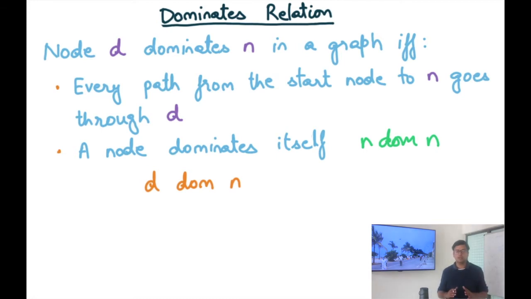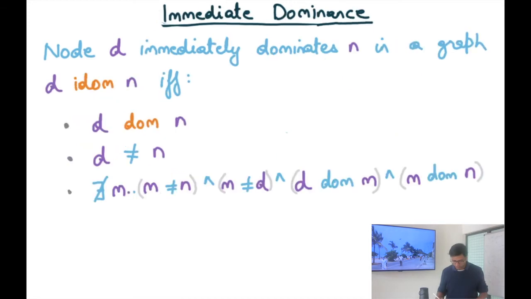We also looked at an example to understand what it means in the context of a control flow graph. I'm going to define another relation, called immediate dominance, and that's derived from the dominance relation. The idea is that we want to figure out which node immediately dominates a node N. There are many nodes that may dominate a node N, many nodes that must be traversed on every path, but there will be a single node that's the immediate dominator.